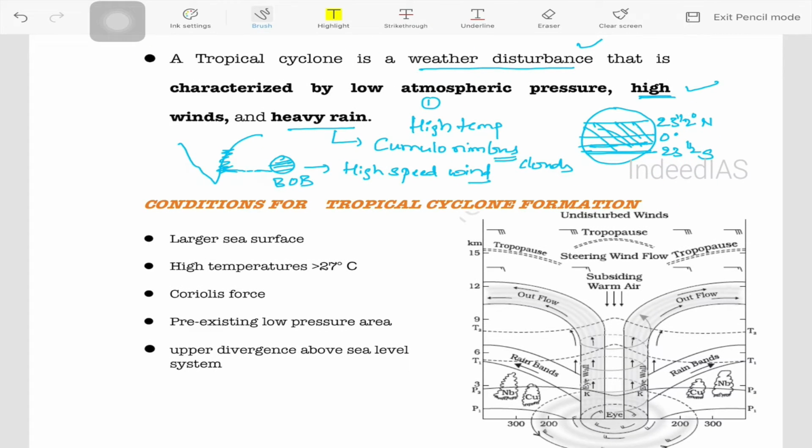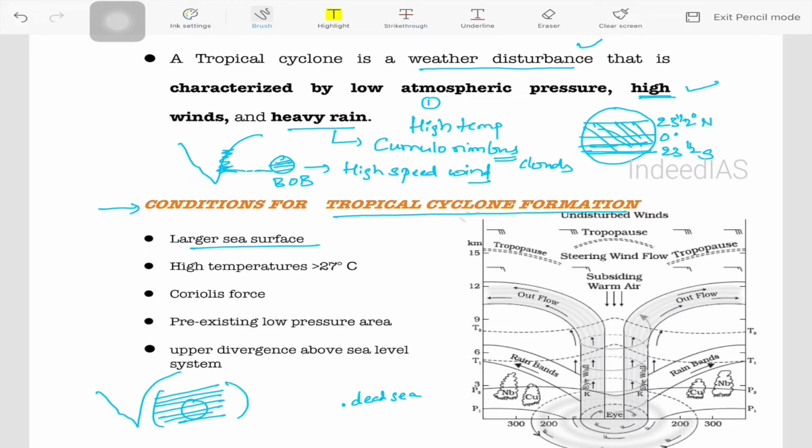And there are some prerequisites or conditions for the formation of a tropical cyclone. What are they? The first is a larger sea surface. Okay, so again let's go to the Bay of Bengal region. See, the Bay of Bengal region is considerably a very large sea area, right? Unlike other small sea regions like the Dead Sea or White Sea, where we don't find any kind of cyclones, right?